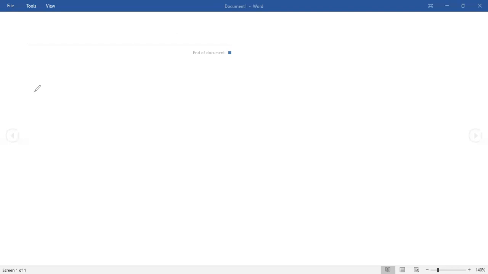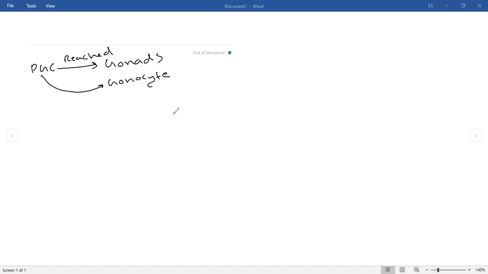So when a progenitor germ cell reaches inside the testis or ovary, that is, when it reaches inside the gonads, now the progenitor germ cell is known as a gonocyte. When the PGC has reached the gonads, that is known as a gonocyte.